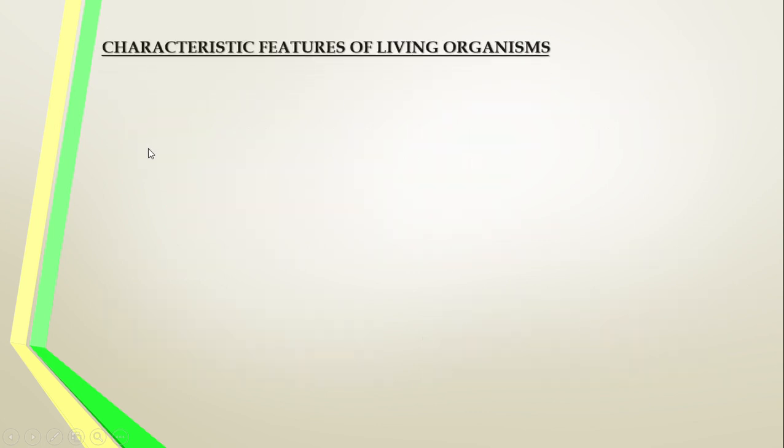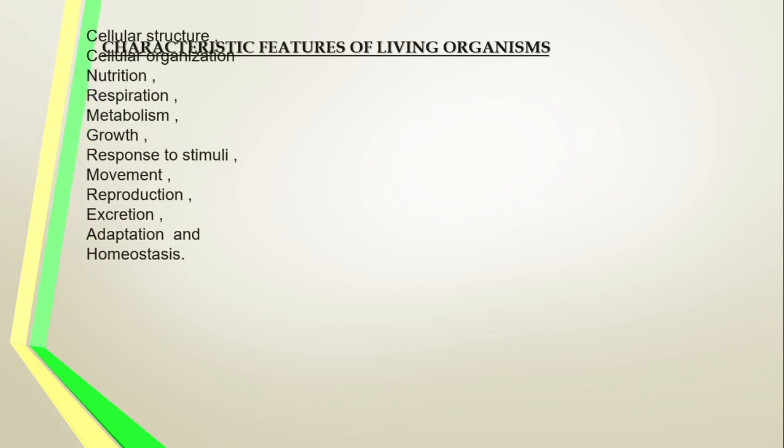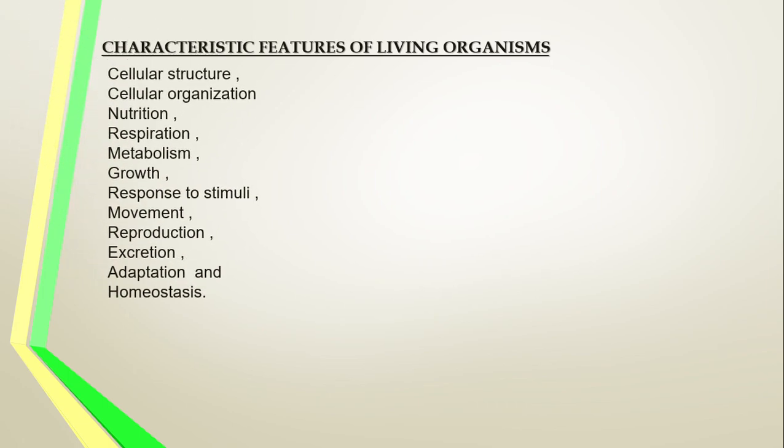Okay. Now, what are the characteristic features of living organisms? Characteristic features, the properties of living organisms. See, a variety of characters can be expressed by living organisms: cellular structure, cellular organization, mode of nutrition, respiration, metabolism, growth, response to stimuli, movement, reproduction, excretion, adaptation, homeostasis.